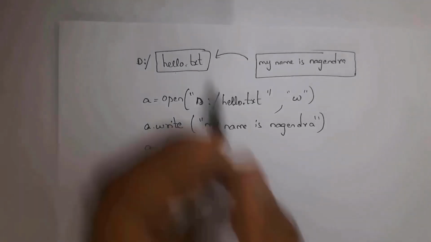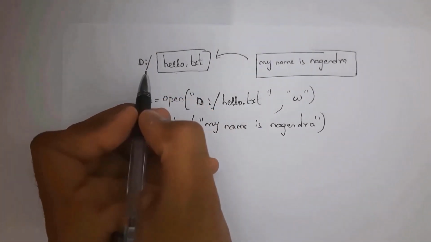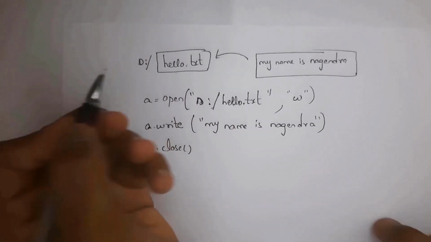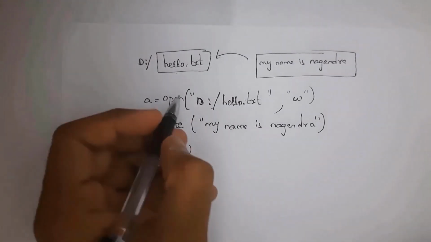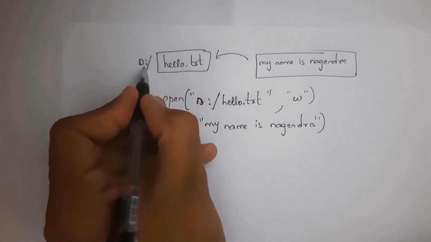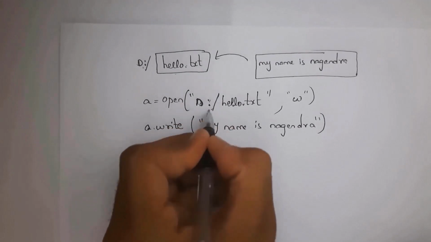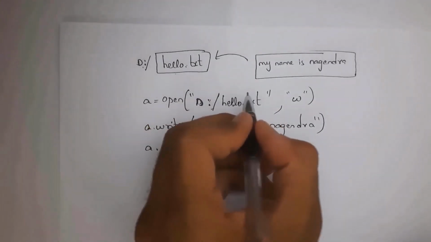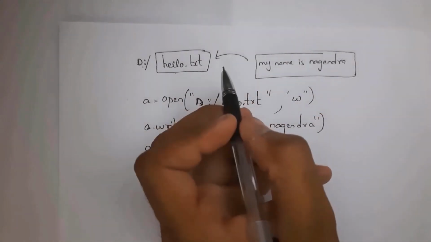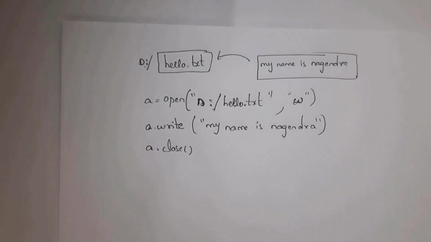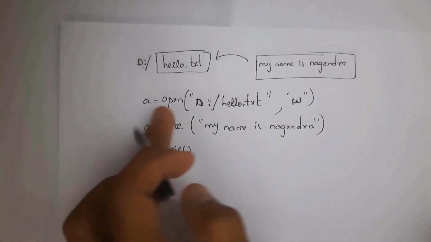My file name is hello.txt and my file is present in local disk D. By using the open function, you can open any file. So I have written a equal to open. Inside the open function, I am writing the path: my file is present in local disk D and the file name is hello.txt. So write D:/hello.txt in double quotations. I want to add text to this file, and by using write mode we can add text. So open this file in write mode and take it in double quotations.